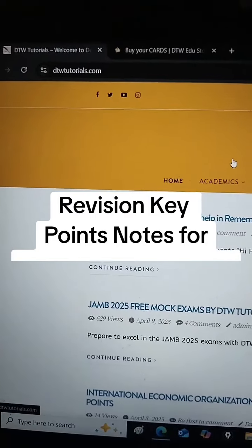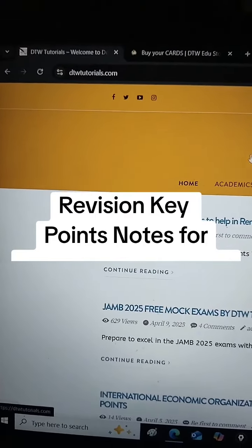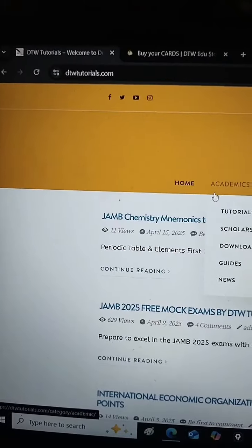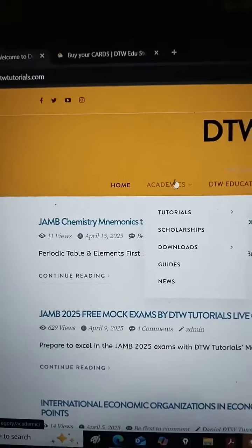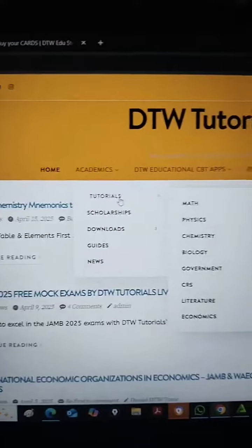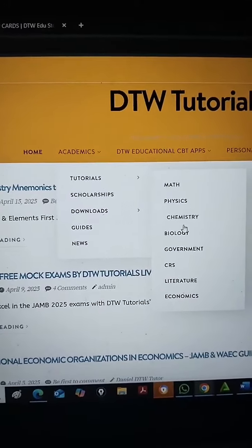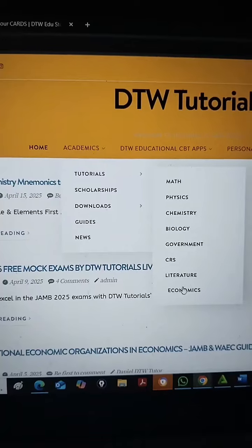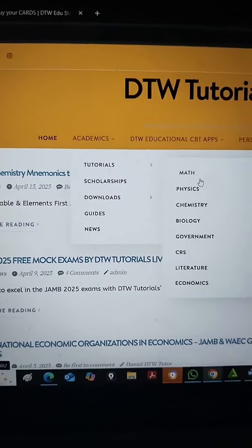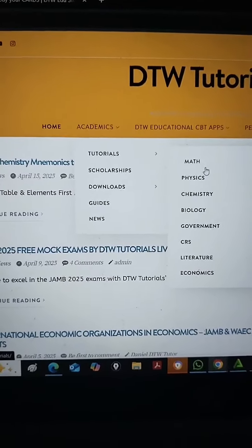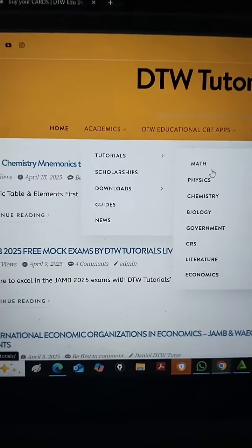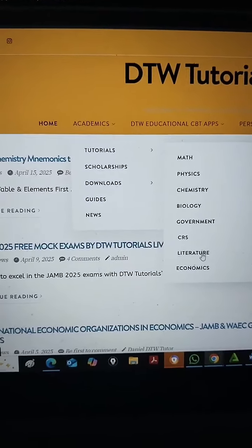As I said in my previous video on what to do the night before your exam, if you want revision notes, come here to academics, come here to tutorials. Just enter any of these subjects and you will see key points. Are you with me? That is on the JAMB syllabus, even WAEC. It completes the whole syllabus for each and every one of these.